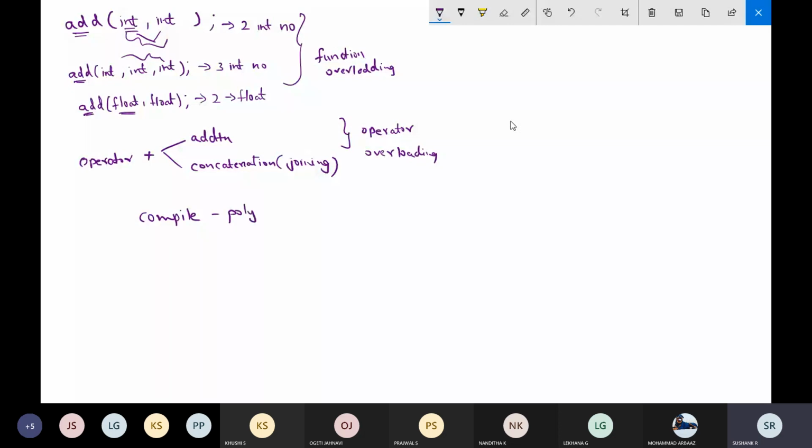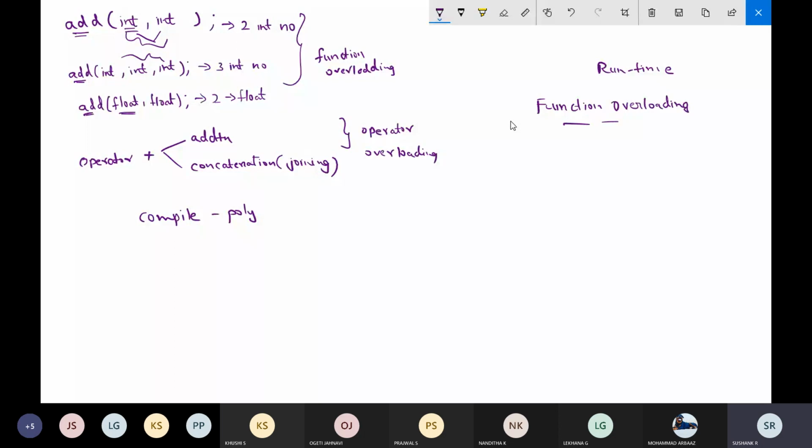And there is one more thing called runtime polymorphism. For runtime polymorphism, one example can be function overloading.